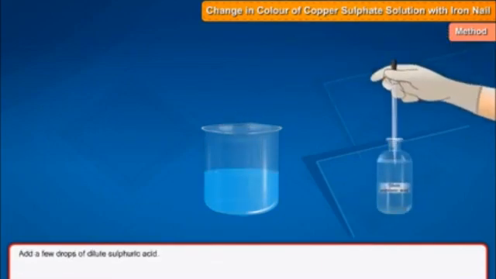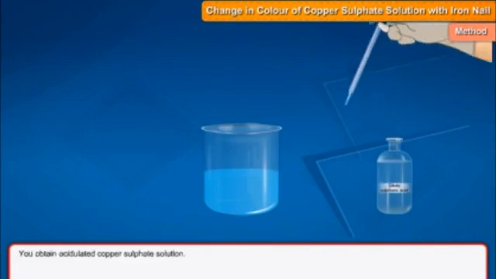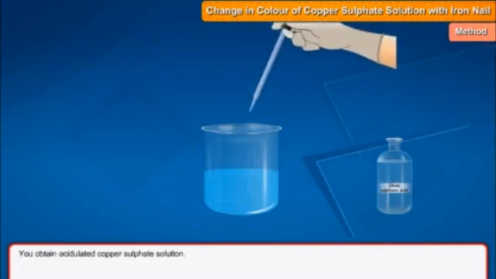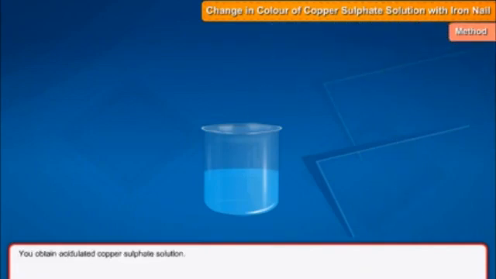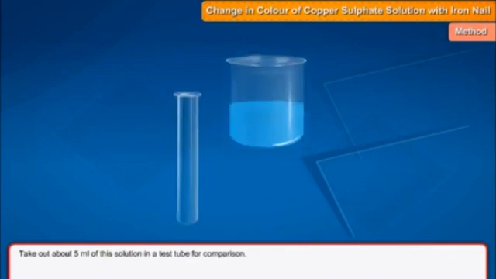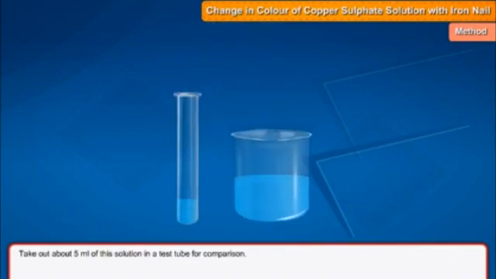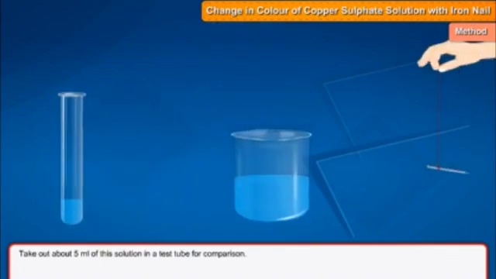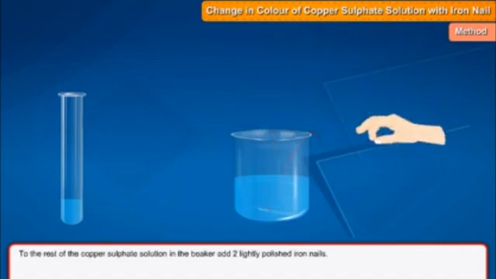Next add a few drops of dilute sulfuric acid solution. Save a small sample of the solution in a test tube or small glass bottle. Drop an iron nail into the remaining solution. Wait for half an hour.